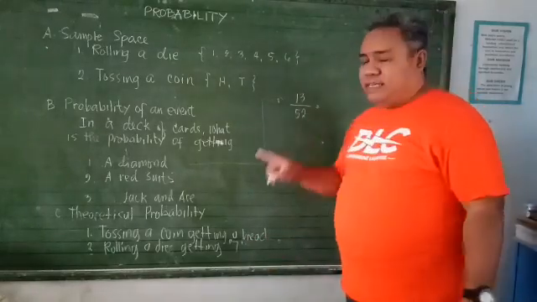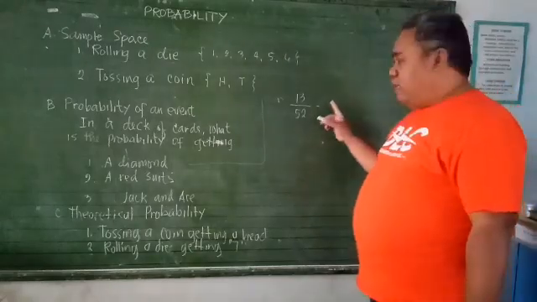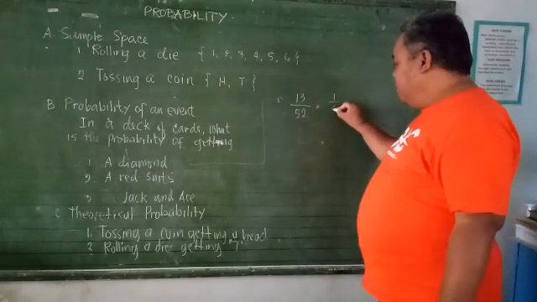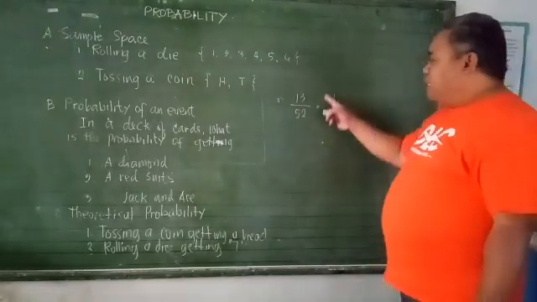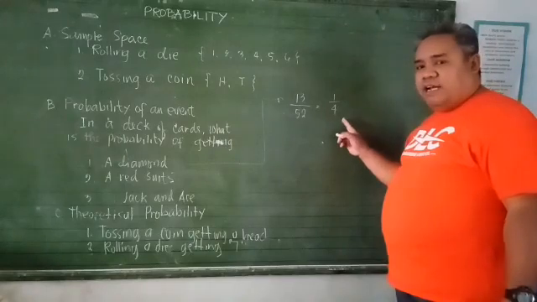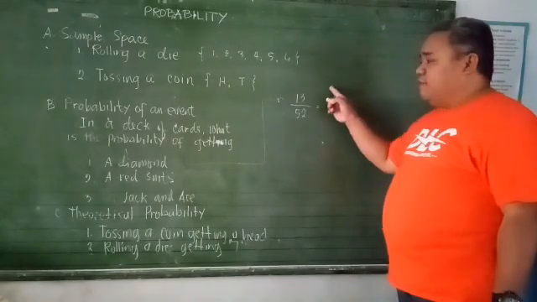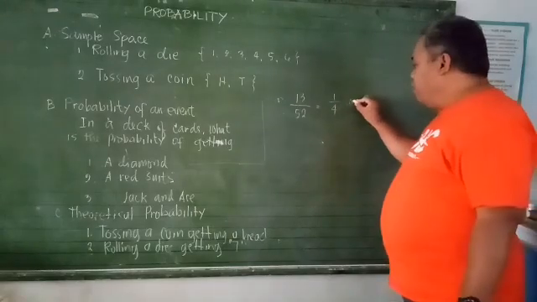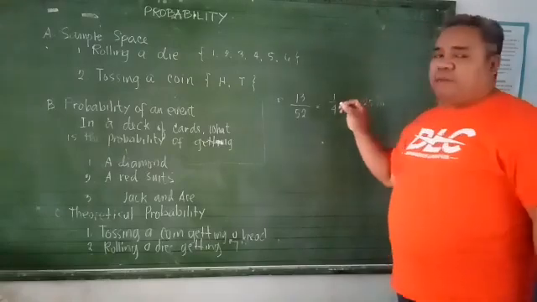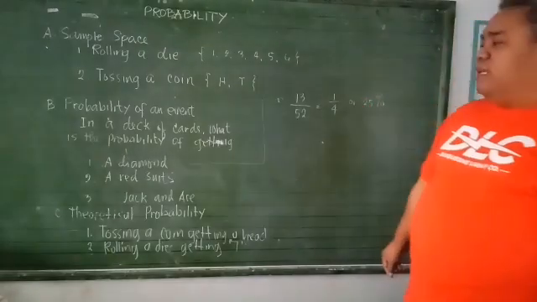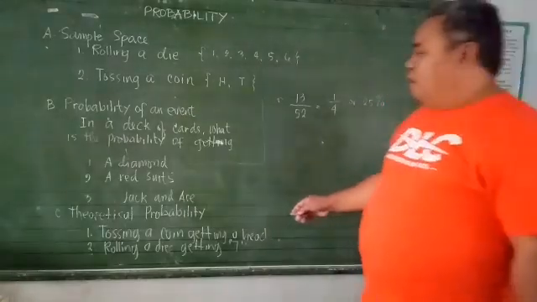Di ba? So, this is 13 over 52. If we are going to make this simple, it is equivalent to 1/4. That's 1/4 possibility. Ibig sabihin, sa 4 na makukuha mo, pwede kang makakuha ng isang diamond. Or shall we say, this is equivalent to 25%. So, there is a 25% possibility that in a deck of cards, you can get a diamond. Yun ang explanation doon. What's next?